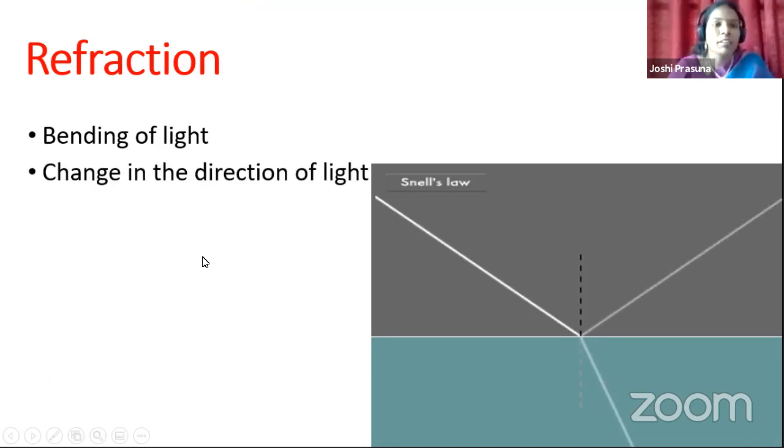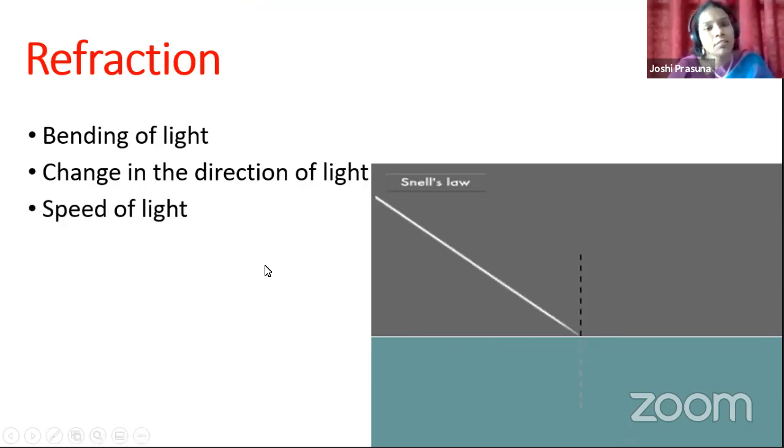We have also discussed that there is a change in the direction of light. Why did it change, children? Because the speed of light is different in different media. That means light has a different speed in air compared to water or glass, whichever medium you take as the second medium.